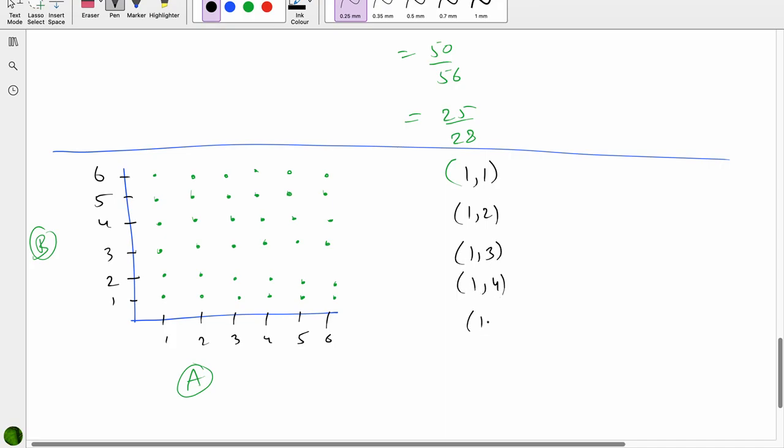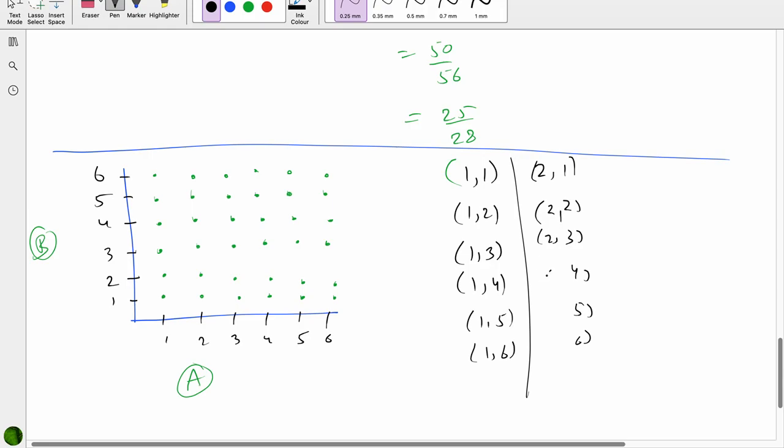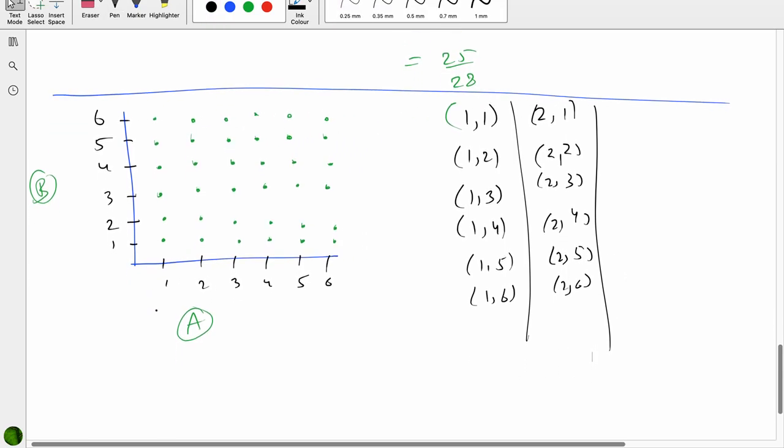Let me just fill it partially. 1 on first and 6 on second, and so on. We may have 2 on the first one with 1, 2, 3, 4, 5 or 6 on the second one. So whichever is convenient for you to write, you do have this choice in an exam. This diagram is always easy and quick.